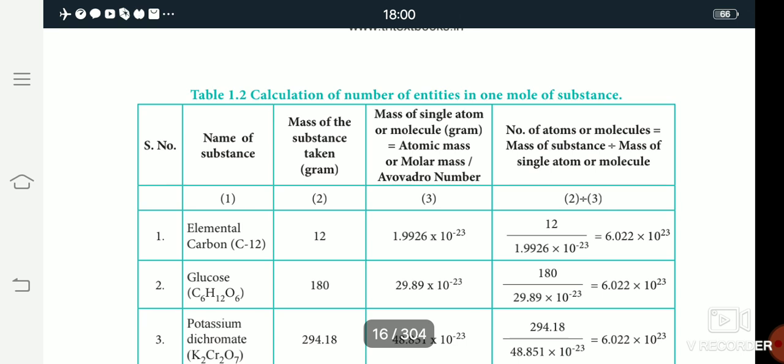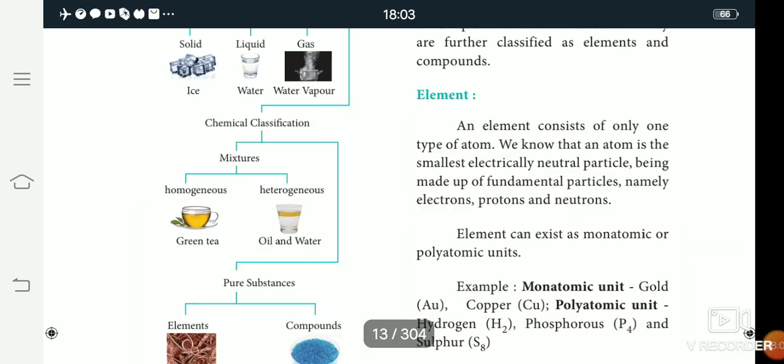Now your homework. All of you write the questions. Question 1: what is an element? Second question: what is a compound? Third question: what is relative atomic mass and its equation?